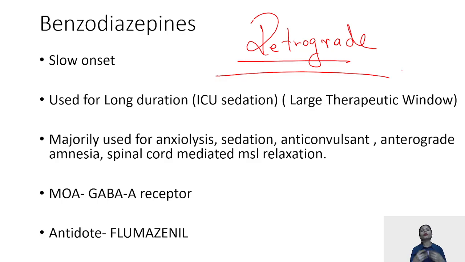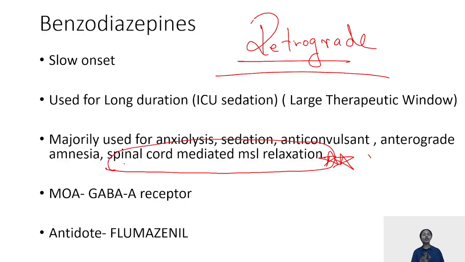Benzodiazepines in the form of midazolam, which is the most commonly used benzodiazepine, and short-acting benzodiazepine can be used for long durations in ICU sedation. Basically, benzodiazepine, I've already told it, anti-anxiety, sedative, anticonvulsant, and one star marked question is it can lead to muscle relaxation, but that is spinal cord mediated.